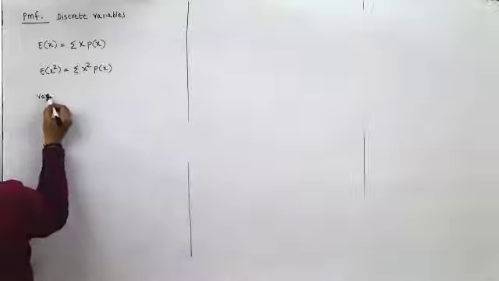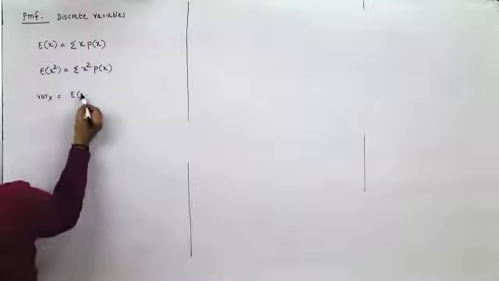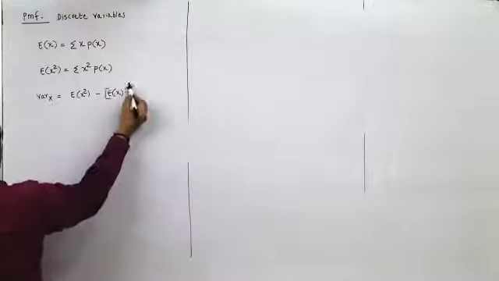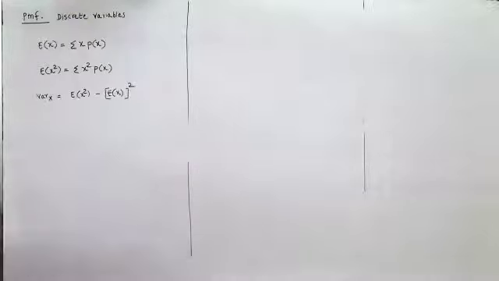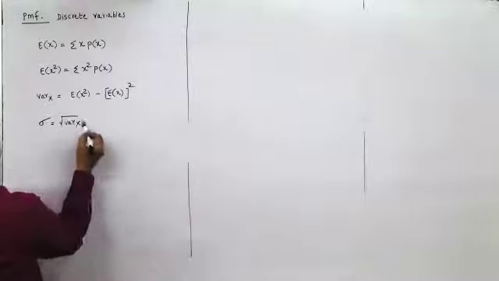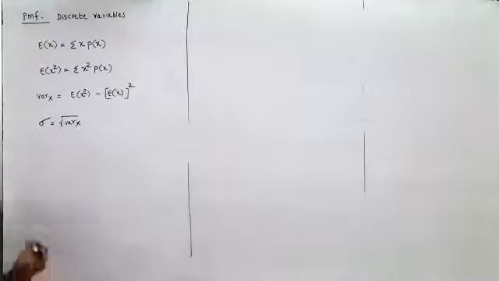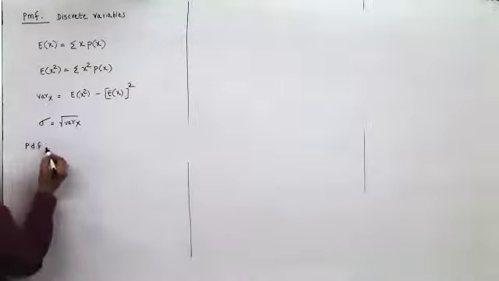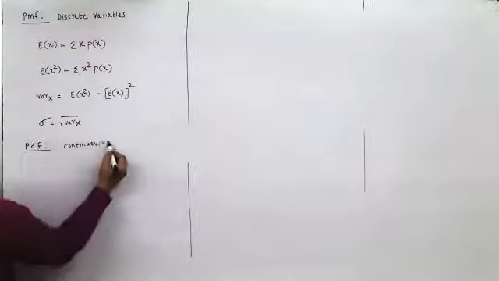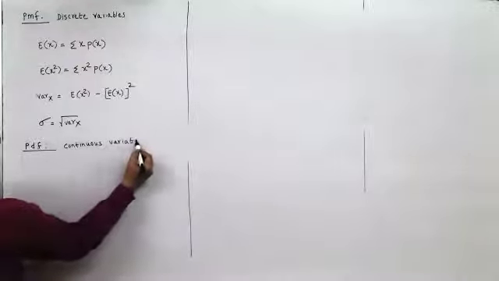What is variance of x? It is E of x square minus E of x the whole square. Now, this is variance of x. Standard deviation is root of variance of x. This is for PMF. Similarly, what is PDF? As I said, it is for continuous variates. You'll have to integrate it.